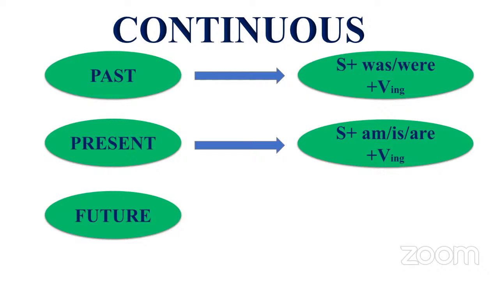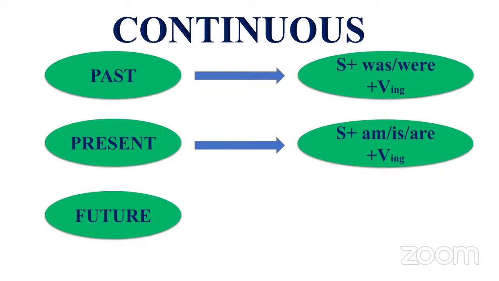Future continuous. Diksha, tell me. Future continuous. Tell me how it will be, in which way it will be.